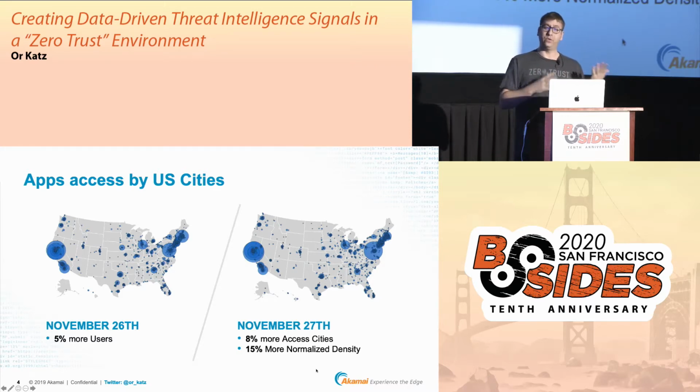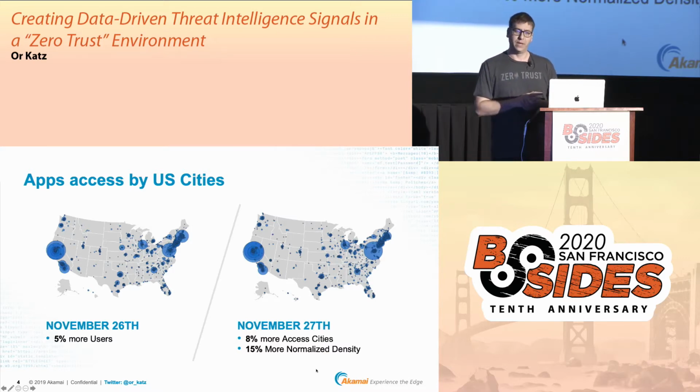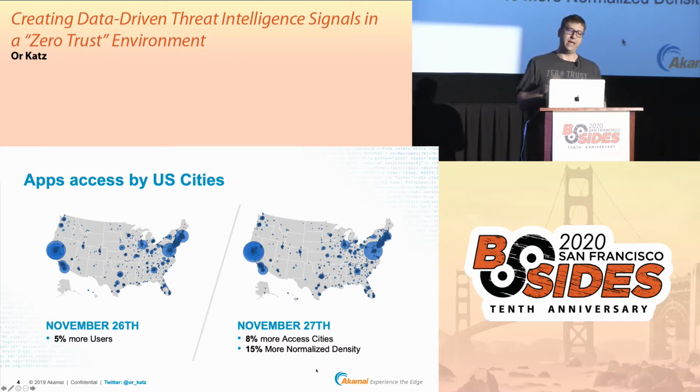So on the 26th, what I was able to see is that there are 5% more users being connected to enterprise applications, which is explainable because I would imagine a lot of people taking a day off on the 27th just before Thanksgiving. When looking at the 27th, on the other hand, we can see that there are 8% more access cities, meaning there are more cities from which we can see users accessing enterprise applications, right?